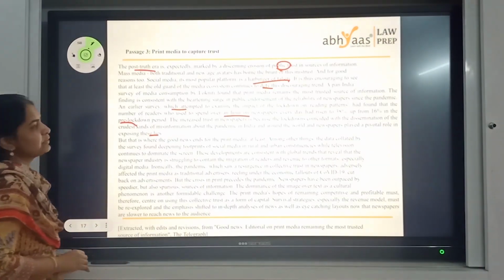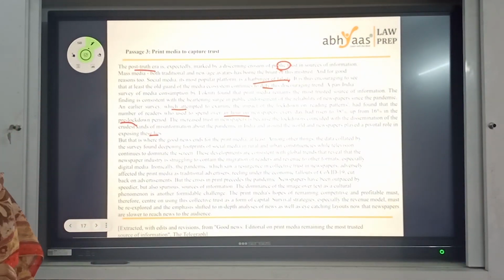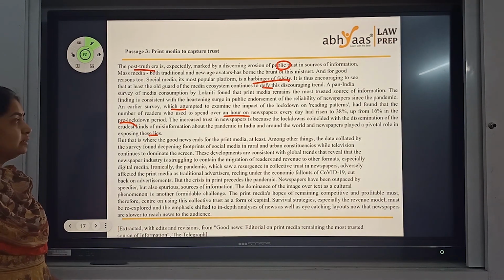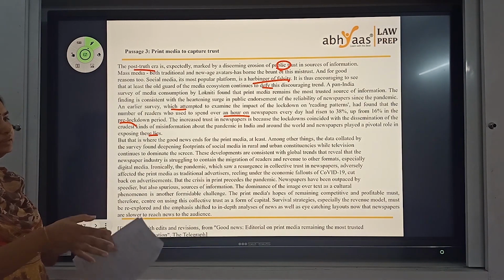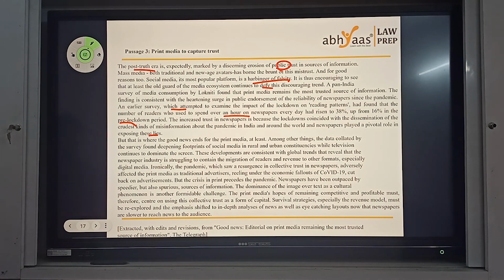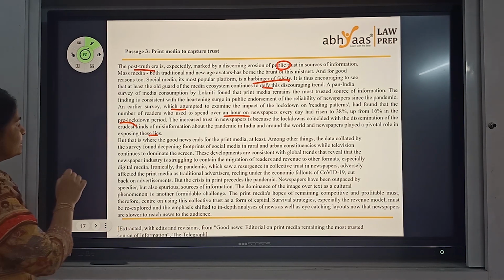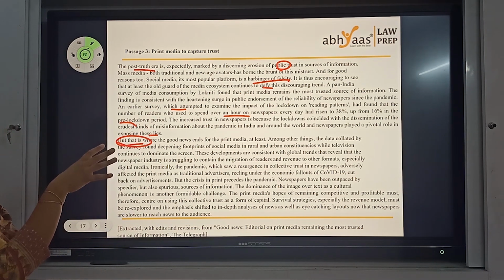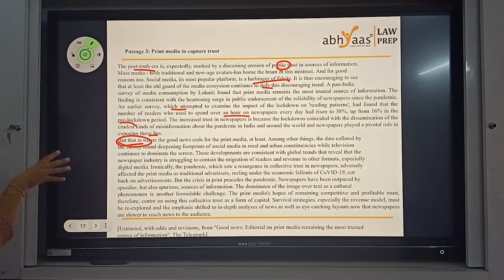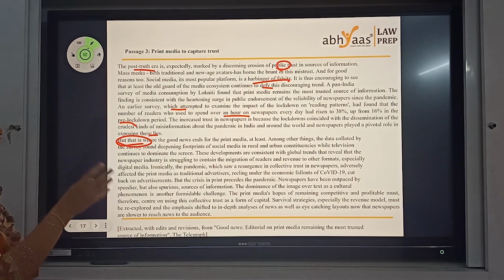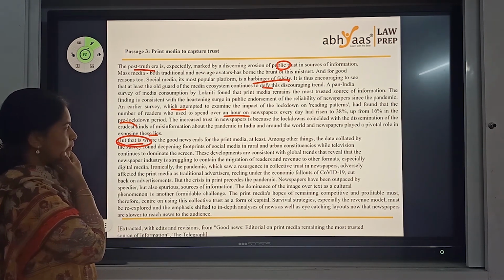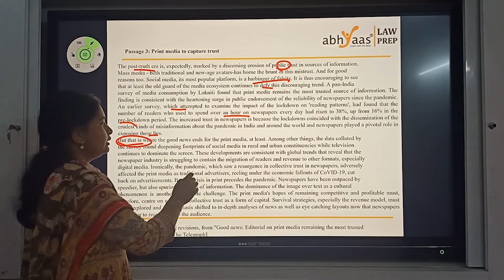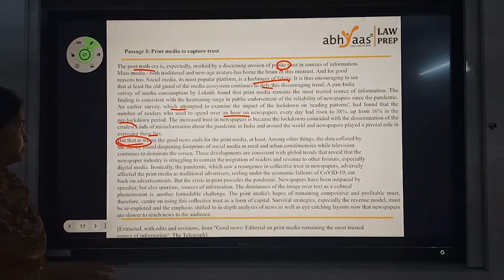This is an interesting positive effect that lockdown probably had on the news print media, because in general we all thought that print had some restrictions and they suffered. Let's see the rest of it. But that is where the good news ends. So there's a change of idea from positivity of print media to something else. What is that? Among other things, the data collected by the survey found deepening footprints of social media in rural and urban areas. So social media is spreading a lot.